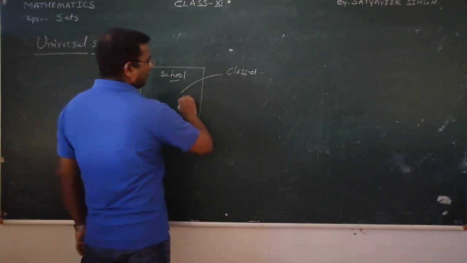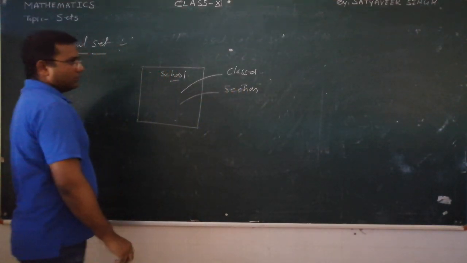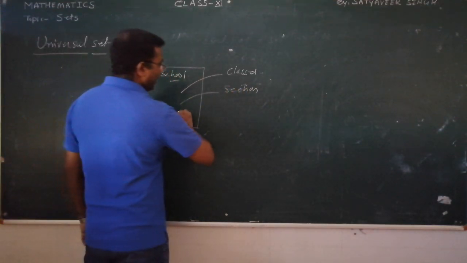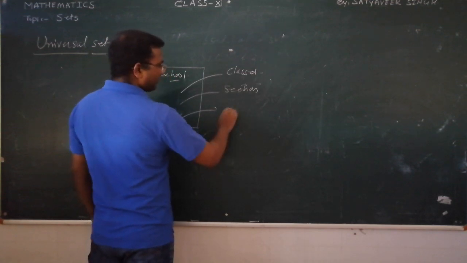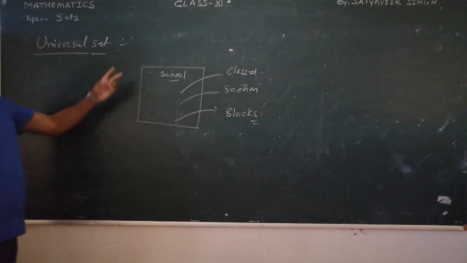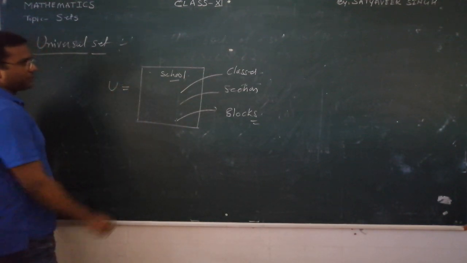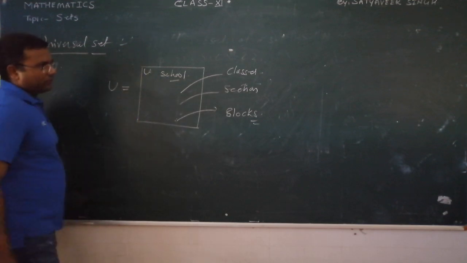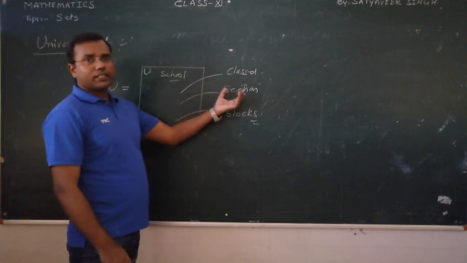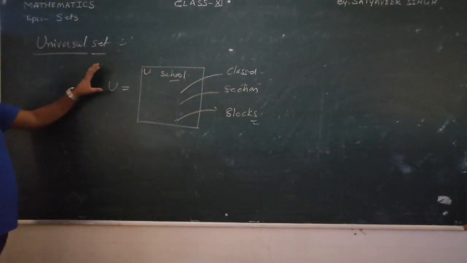In classes you have different sections also. In the school you have different blocks also. So we can say this school is the universal set, which is represented by U, and these classes, sections and blocks are the subsets of the universal set.